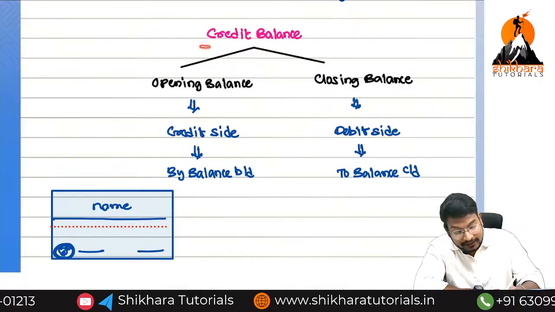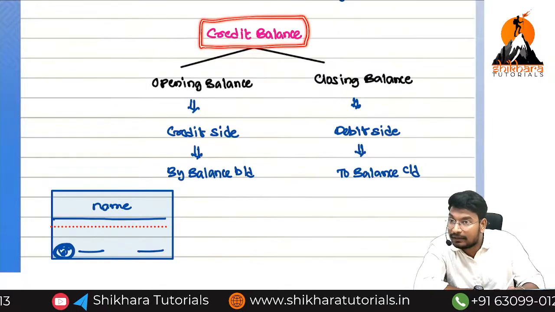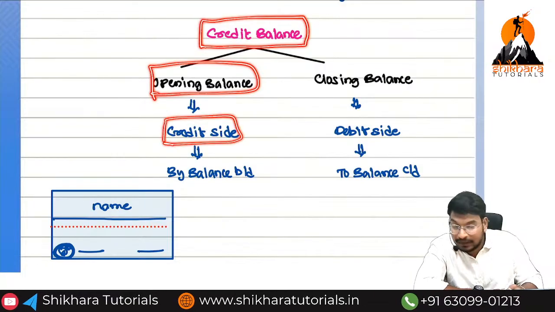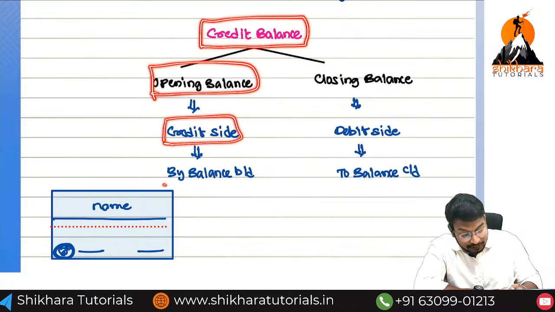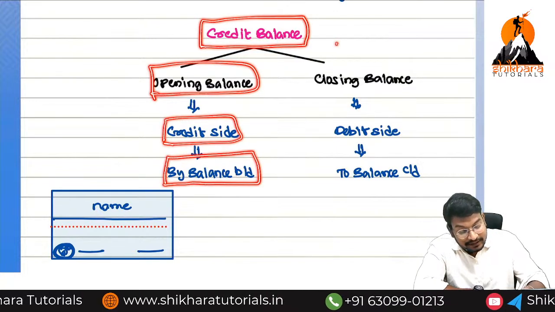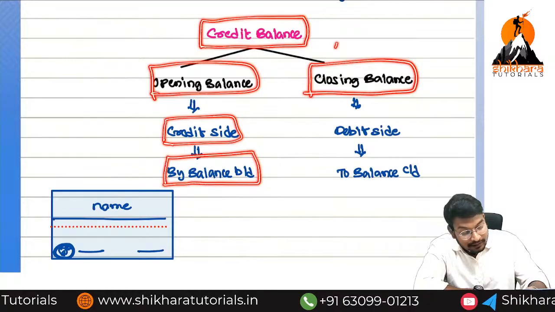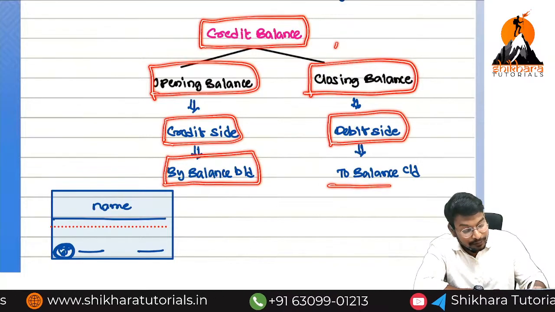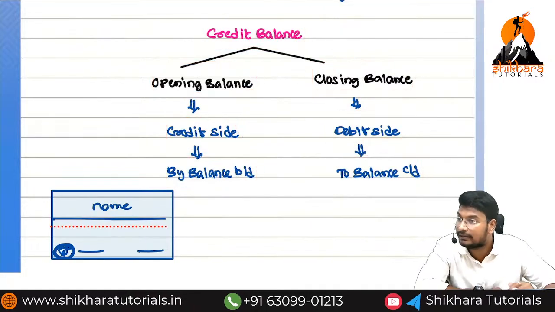Next one. For the credit balance, opening balance will be on the credit side. So while writing credit, by balance brought down. For the credit balance, closing balance will be on the debit side. So while writing debit, what we need to put? To balance carried on. Okay, this is the rules.